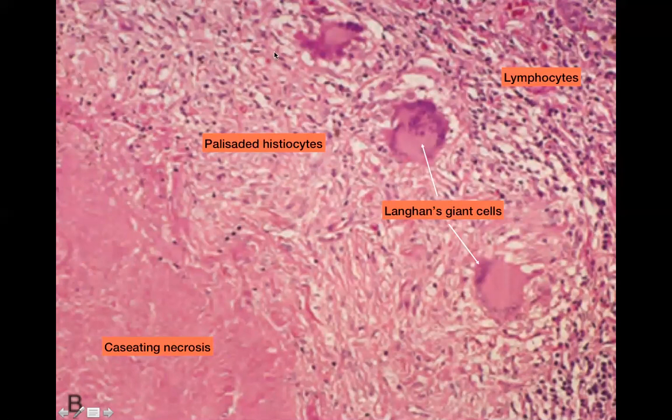Around it, you can see the lightly staining histiocytes. The arrangement of the histiocytes is said to be palisaded, and I will explain this terminology further down. You can also see Langerhans type of giant cells. Langerhans giant cells have nuclei which are arranged towards one pole, often in a horseshoe-shaped arrangement.